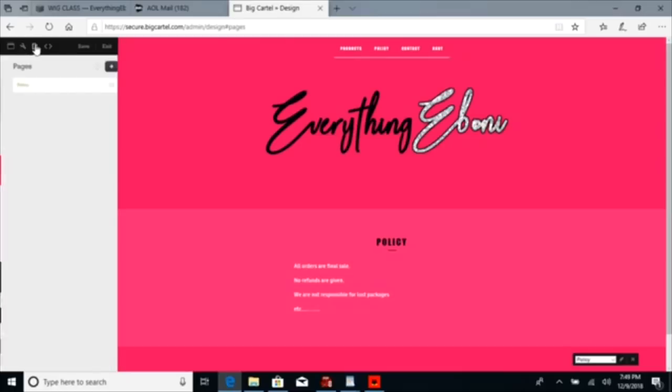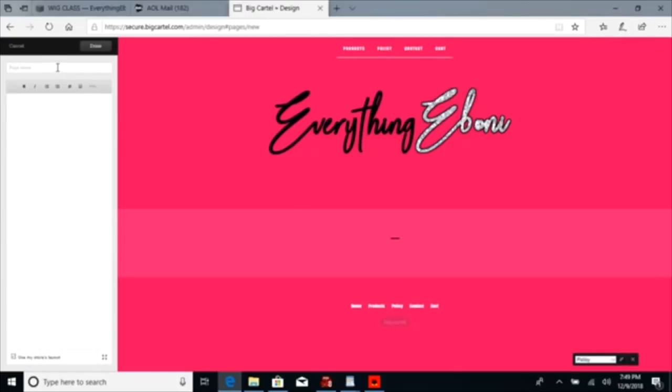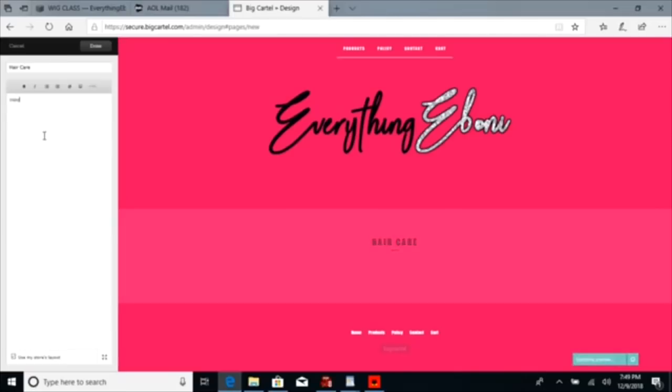So I'm going to go back over here to the pages. If there's another page you want to add, let's just add another page. Maybe title this one hair care or whatever other extra pages you have to add. And then you just put in all of the information. So y'all already did your homework. So y'all just going to copy and paste everything from the homework I told y'all to do from part one, okay? So you're just going to copy and paste everything over because y'all really want to have y'all website up. So y'all already did y'all homework. Y'all already going to be able to copy and paste everything, okay? Then you're going to hit done.